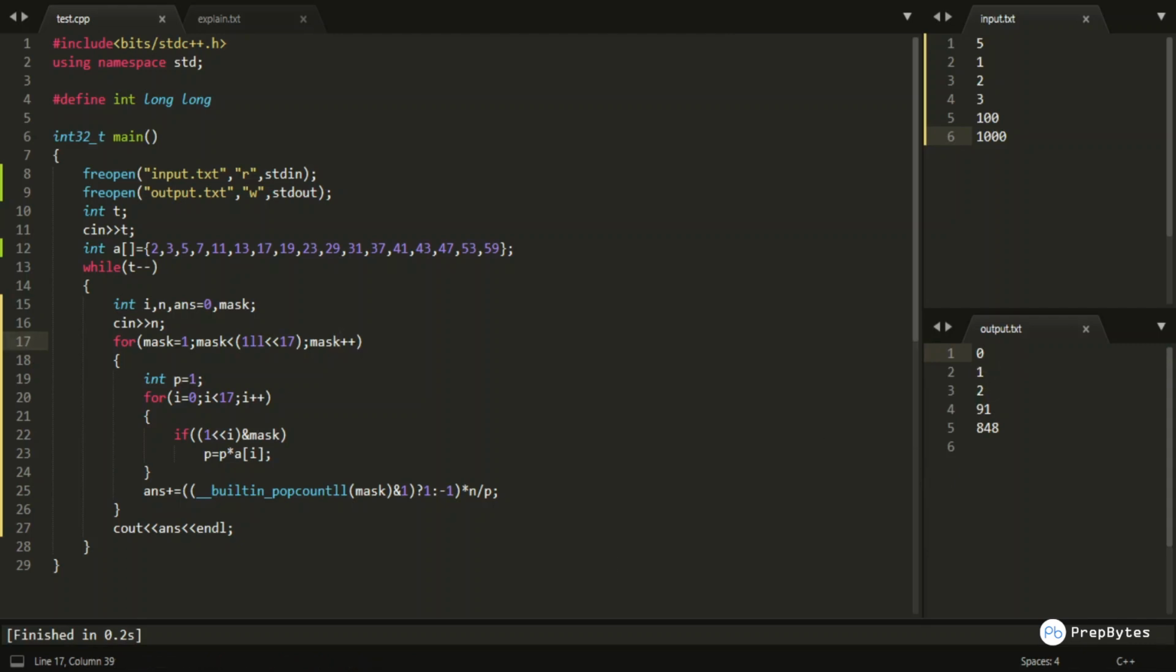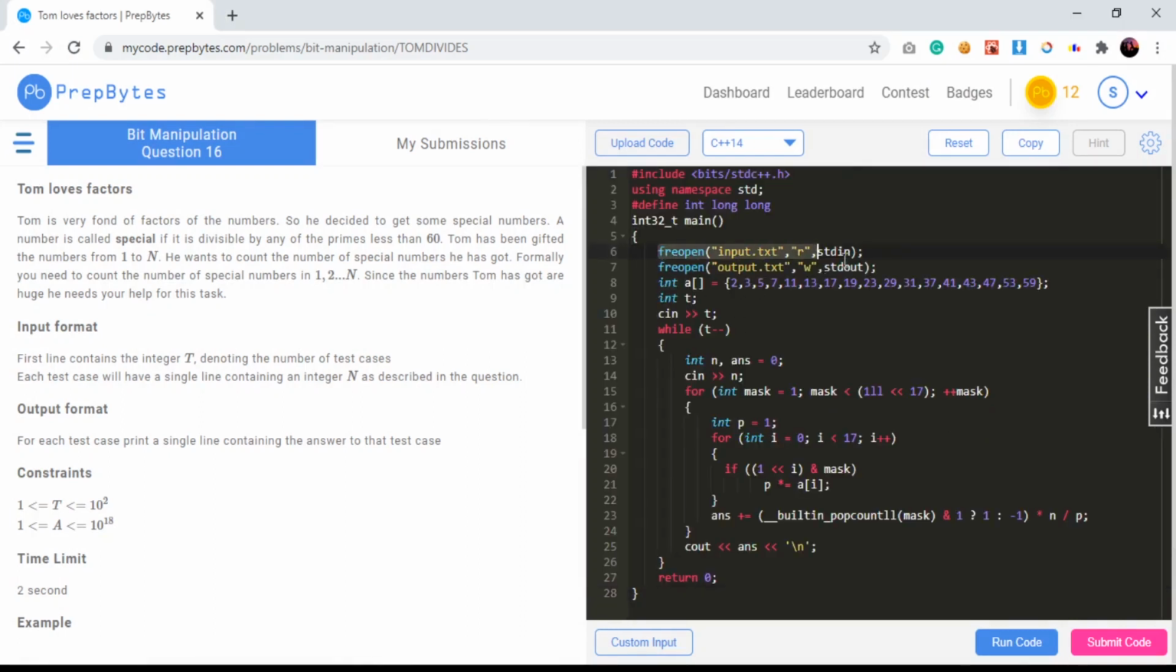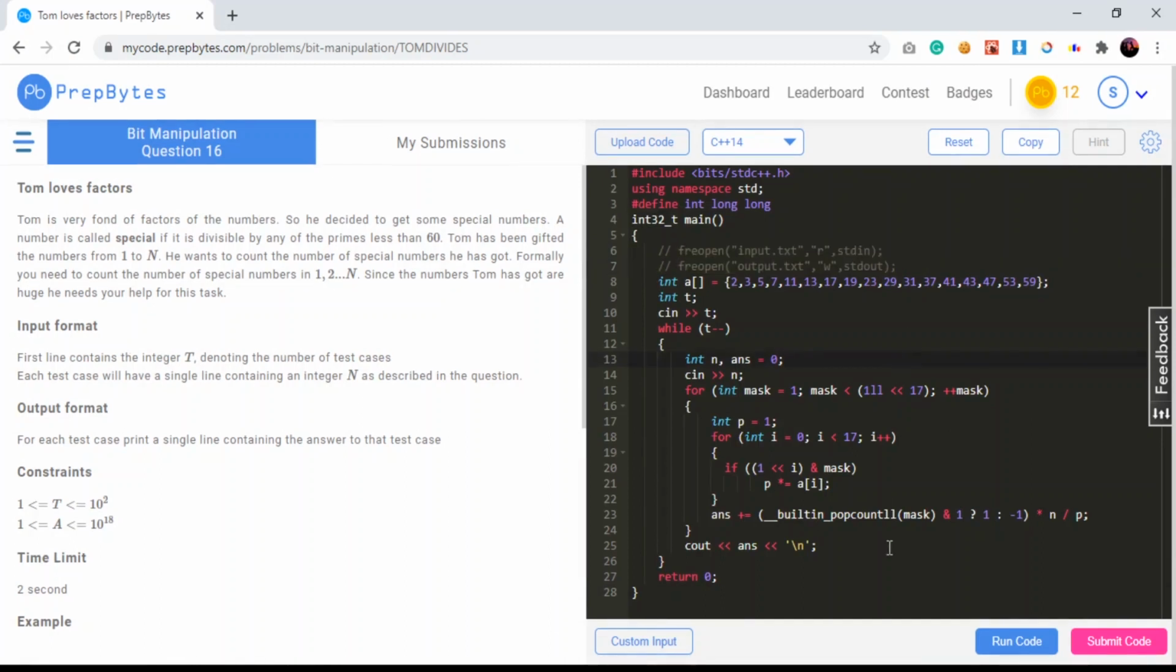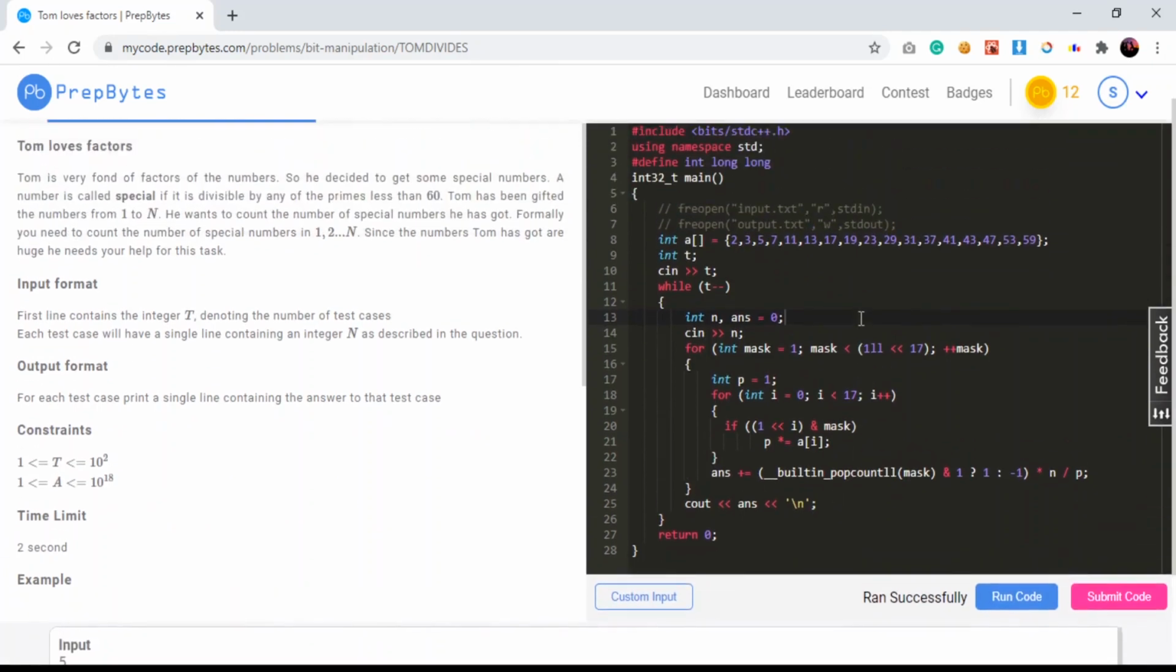Let us move to the PrepBytes platform and let us submit this particular question. Okay, so let us paste this particular code over here, and let me comment out these freopen lines. And this is the pretty basic code. Let us run this code. Yeah, so it ran successfully. Let us submit this particular code.